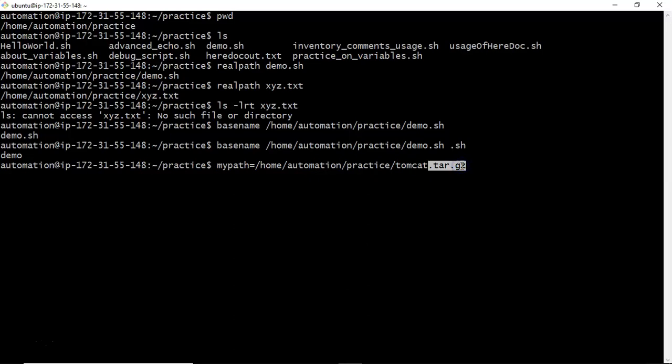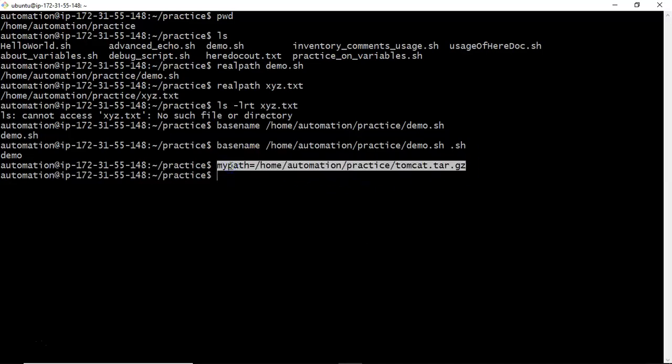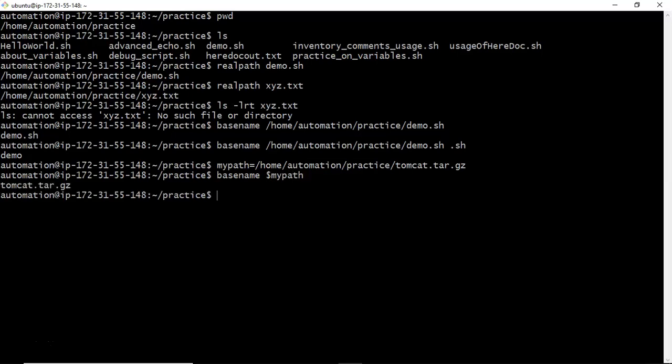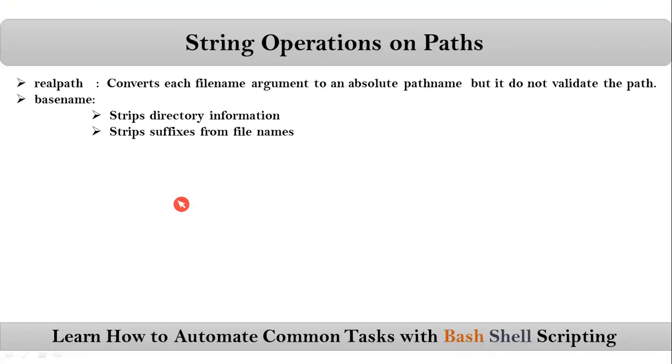It is very simple. Already we stored our required path in this variable. Now what I will do is simply, let's say basename $MYPATH. First, if I run without any suffix, it is giving tomcat.tar.gz. But I want to remove this part. Yes, simply basename, your required path, then the suffix. Now see that. So that is the usage of basename while writing our scripts.